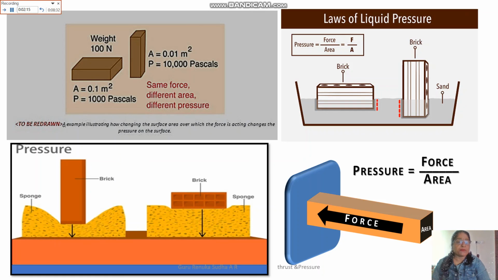So the force depends on the pressure, how much pressure we are applying on a particular area. In this way we can calculate the pressure and understand the meaning of thrust and pressure. I hope you have understood in a better manner.